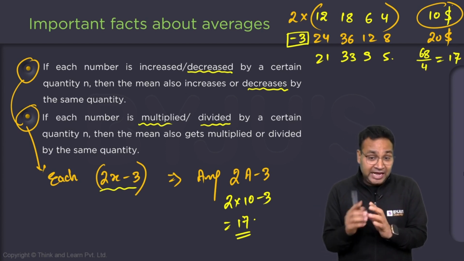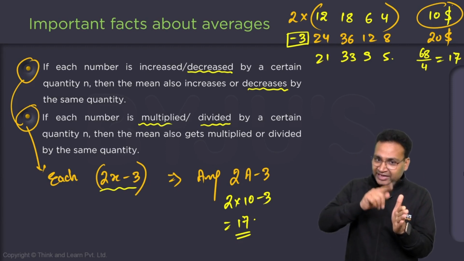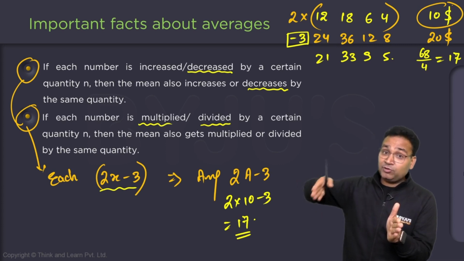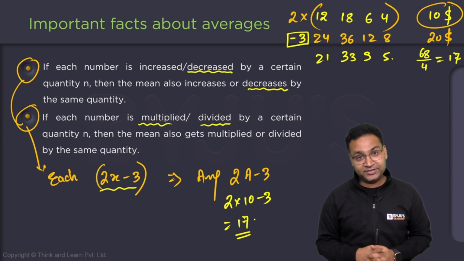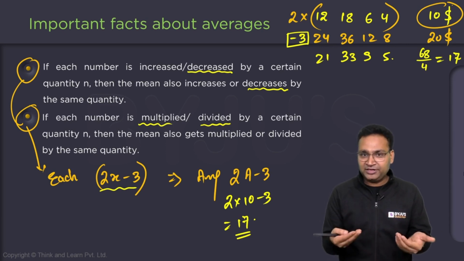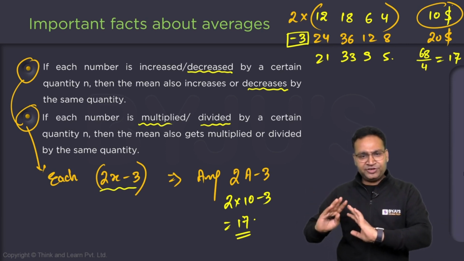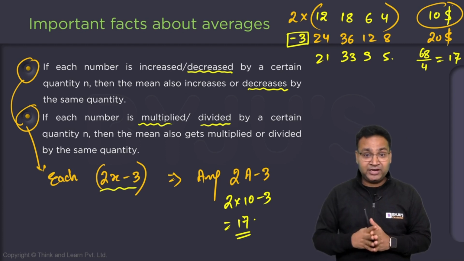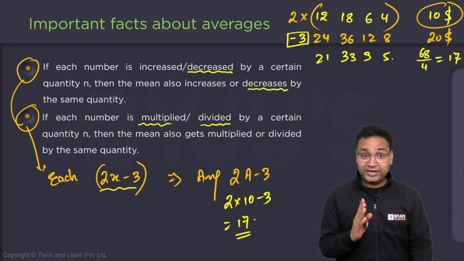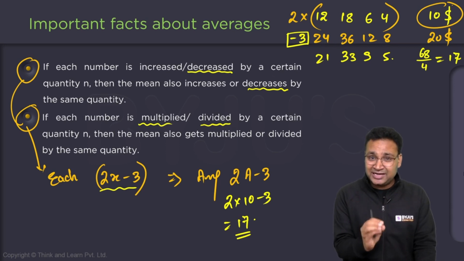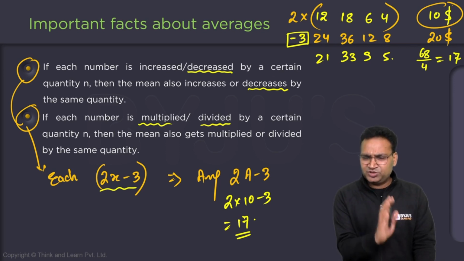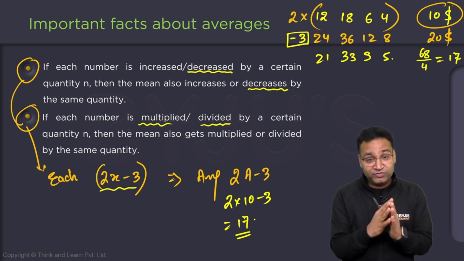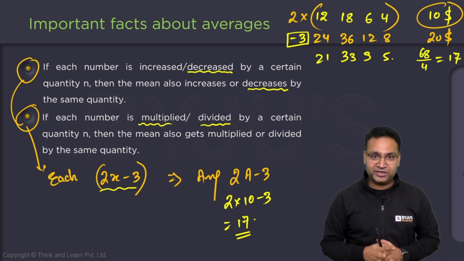So in short, I can say whatever has been done with every element in an average calculation, your average will also follow exactly the same thing. You're doubling every number, average will double. You're dividing every number, average will also divide. You are decreasing every number by 1, average will also decrease by 1. This is very important, right? That's what I'm saying. I have decided this class just to develop the basics, just to talk a little more about average, so that in the next part 2, we will be prominently using it, right?